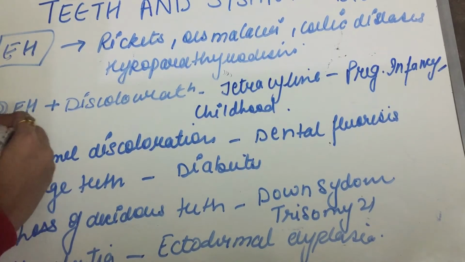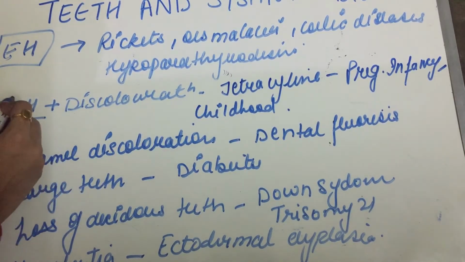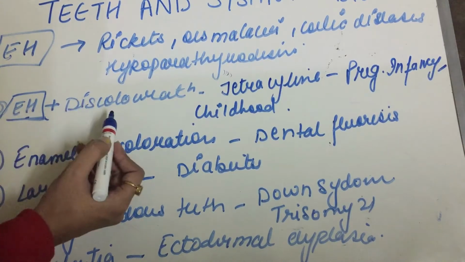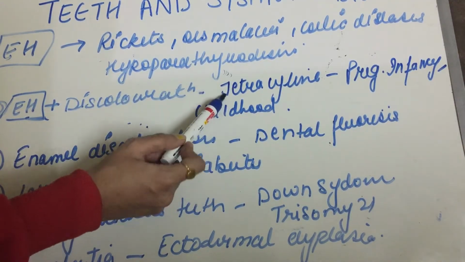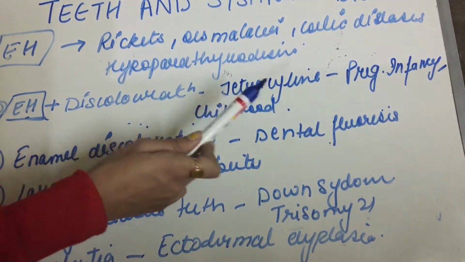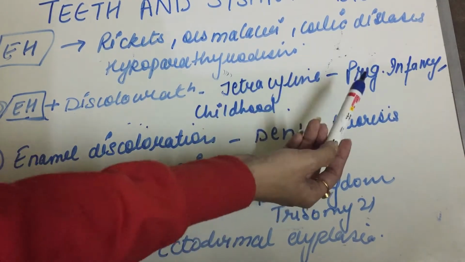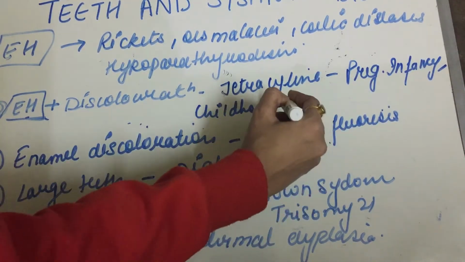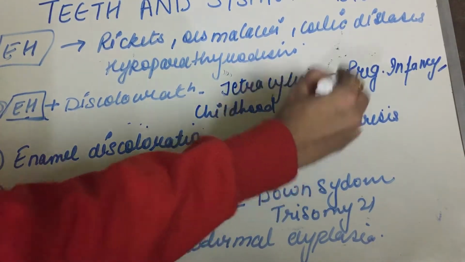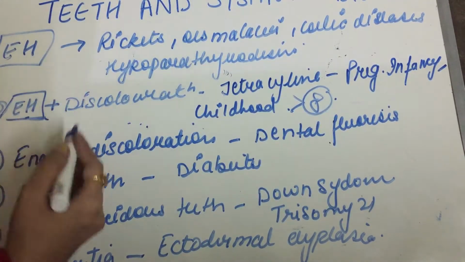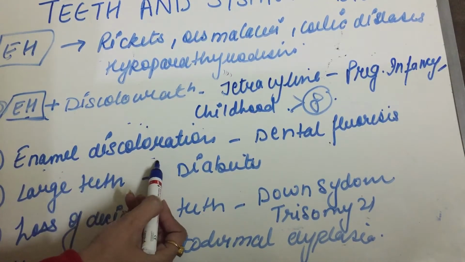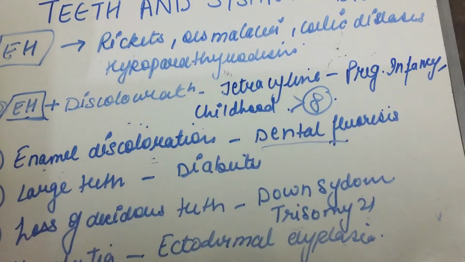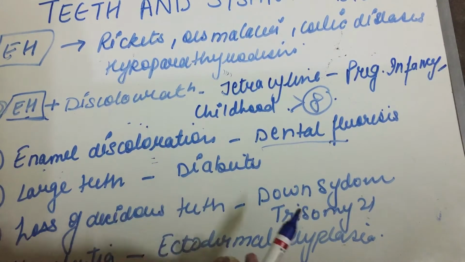If there is enamel hypoplasia plus discoloration, it can be due to tetracycline therapy during childhood, pregnancy or infancy, or up to 8 years of childhood. Then if there is enamel discoloration, it can be dental fluorosis.